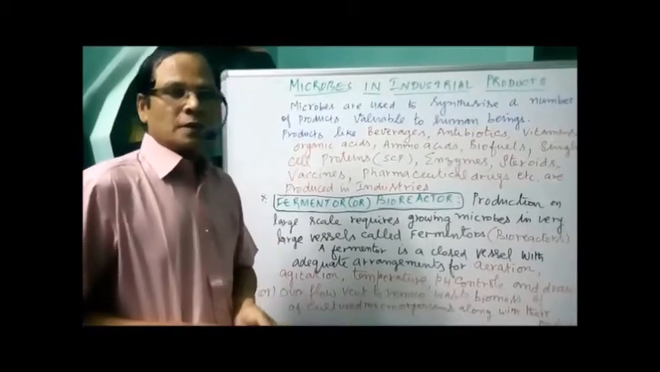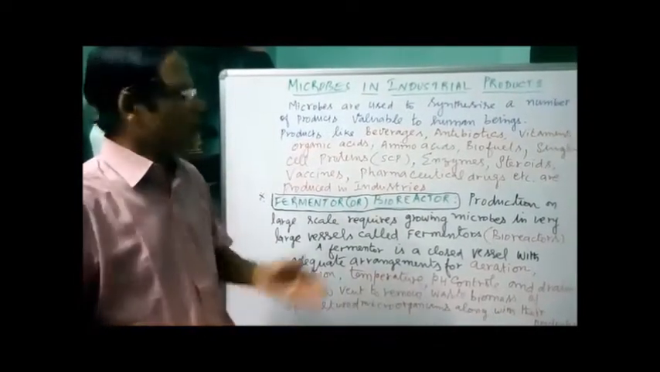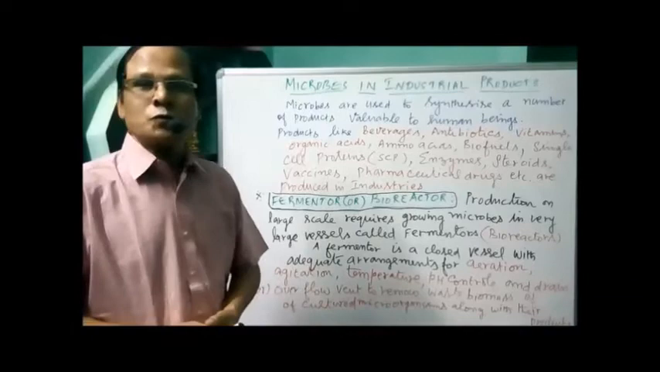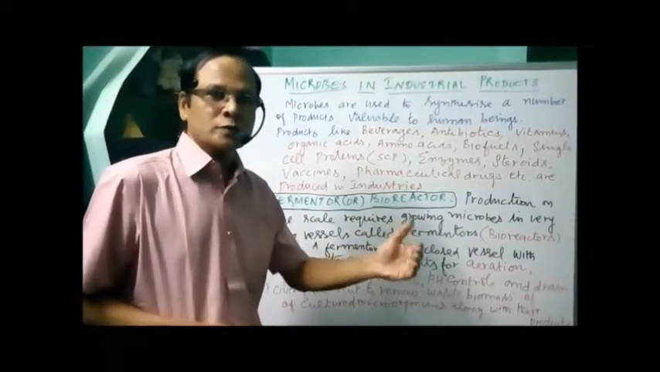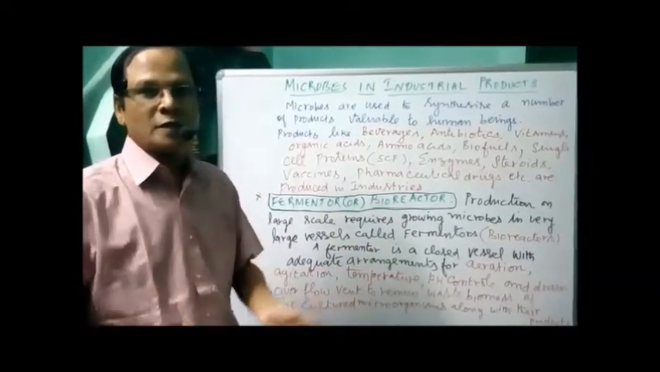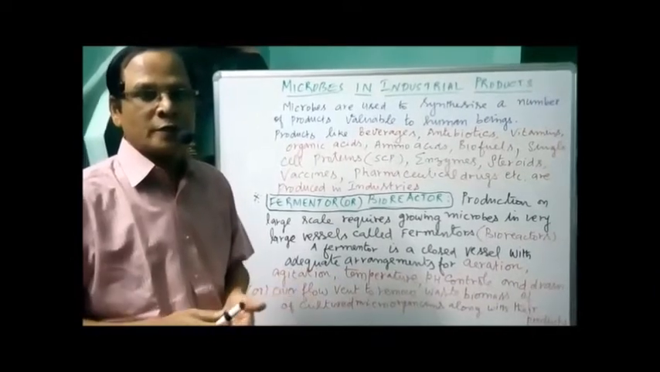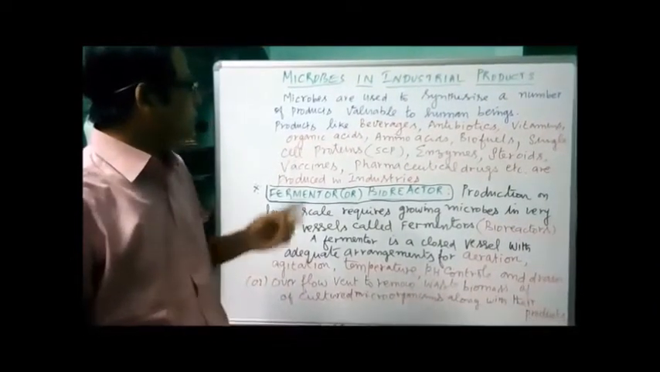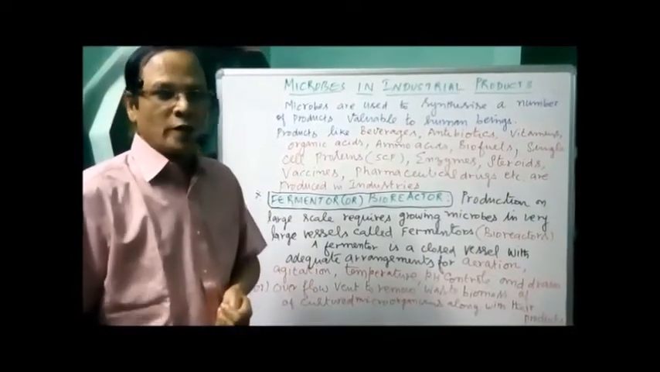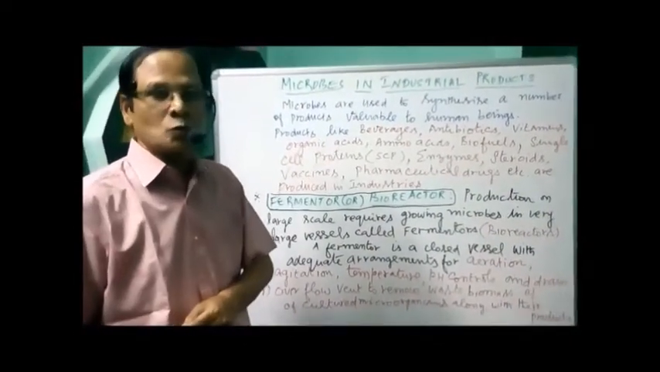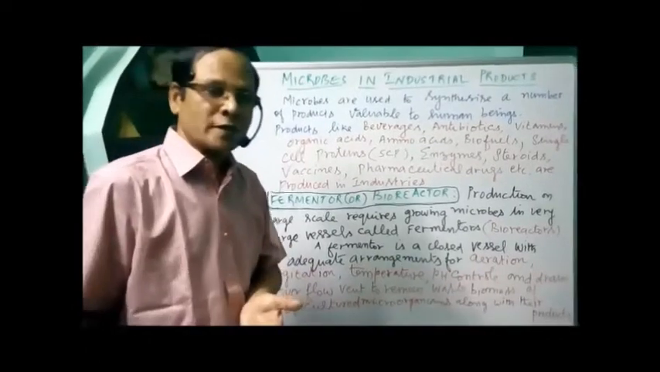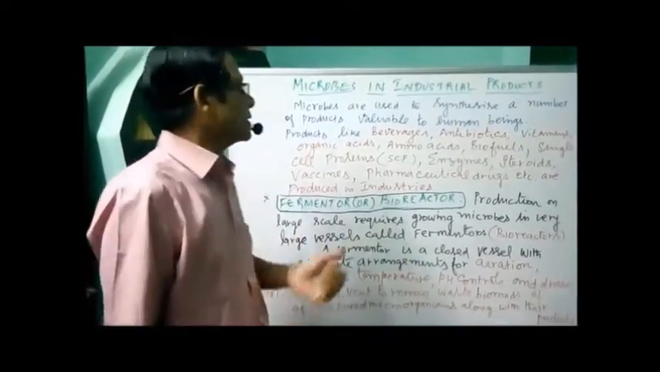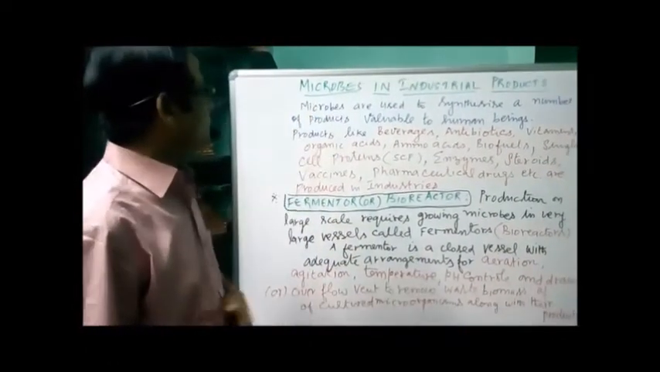So in the last class we discussed the microbes in household products. What are the products we have obtained? The various dairy products, the dough fermentation, etc. Now today in this class we have to know something about the microbes in industrial products. What is their role? What are the different products obtained through industries? And that is what's called microbes in industrial products.